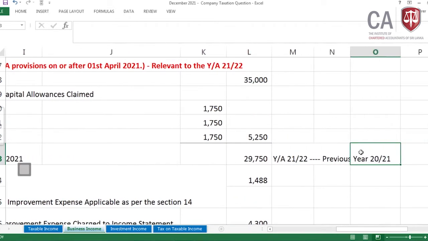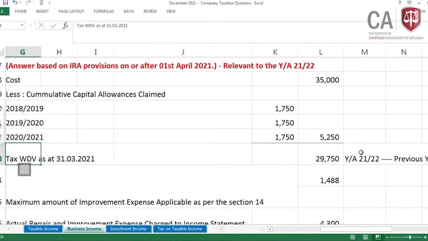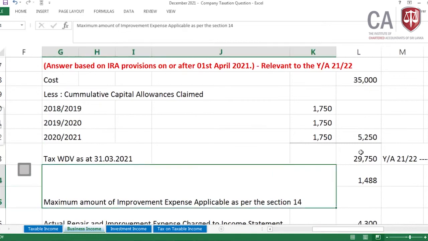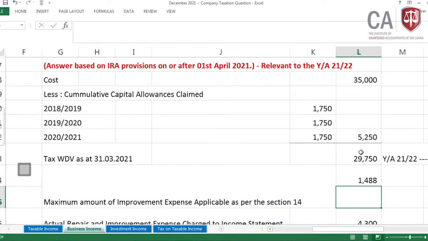Then our concern year of assessment is 21-22. What's the previous year? 2021. That's why this is important. Then from this 5% we need to take the maximum amount of the improvement expenses applicable under section 14. It is 1,488, which is the 5% of this tax written down value.